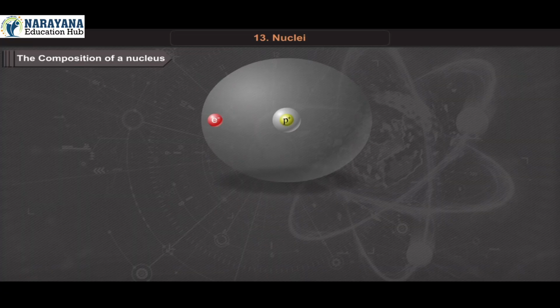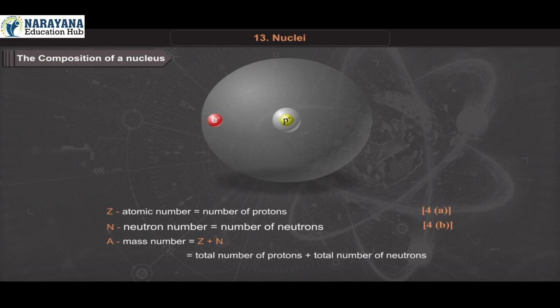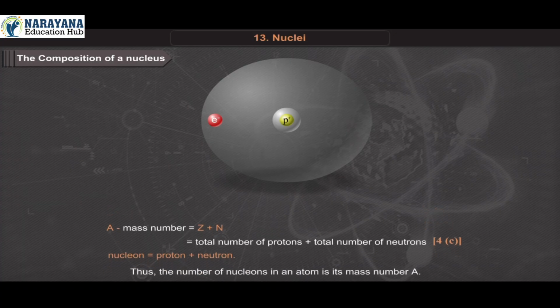The composition of a nucleus: Z, atomic number, is equal to the number of protons, equation 4a, and neutron number N is equal to the number of neutrons, equation 4b. A, mass number, is equal to Z plus N, which is the total number of protons plus the total number of neutrons, equation 4c. Nucleon is equal to proton plus neutron. Thus, the number of nucleons in an atom is its mass number A.